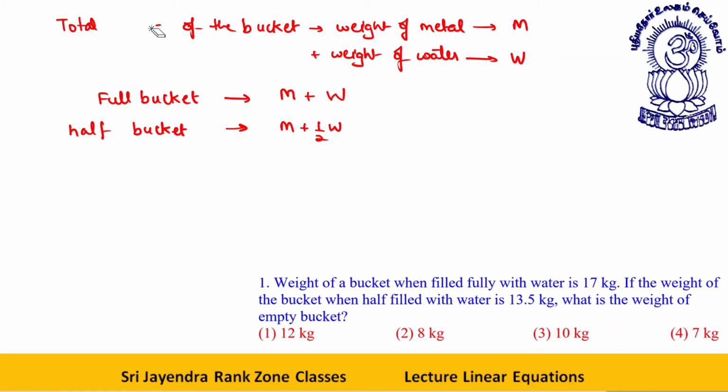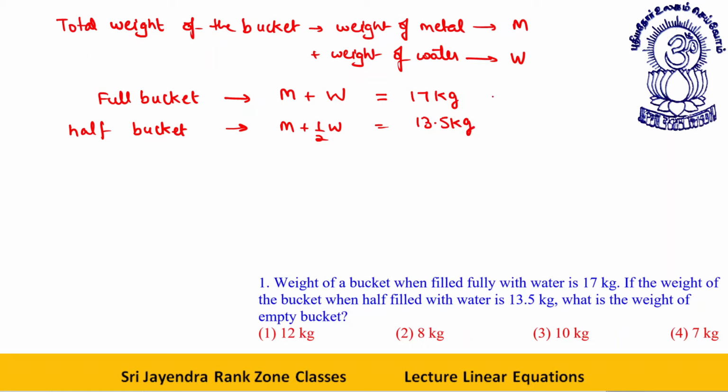Total weight of the bucket, I will have to keep it over here. Full bucket, metal plus water; metal plus half water. Now it is given to me as 17 kg, and this is given as 13.5 kg. What is the weight of the empty bucket?